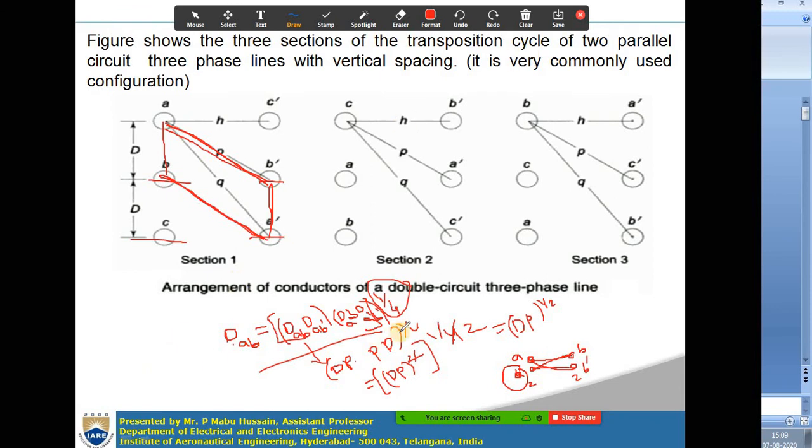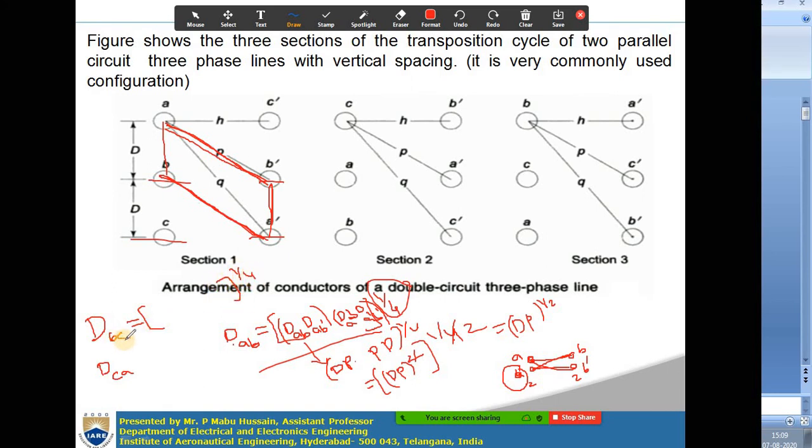In a similar manner you have to calculate the mutual GMD for phases B and C, and also between phases C and A. Each phase has 2 conductors, so the power will be the same, 1 by 4.